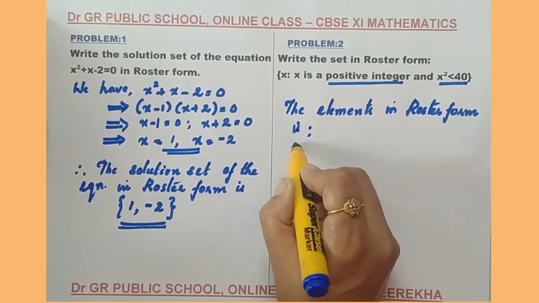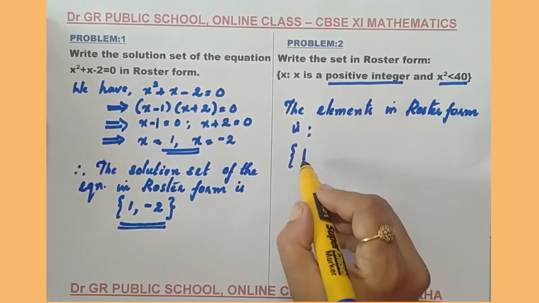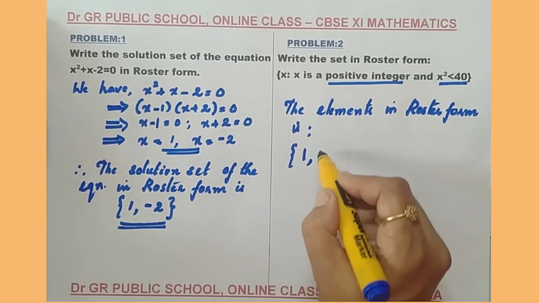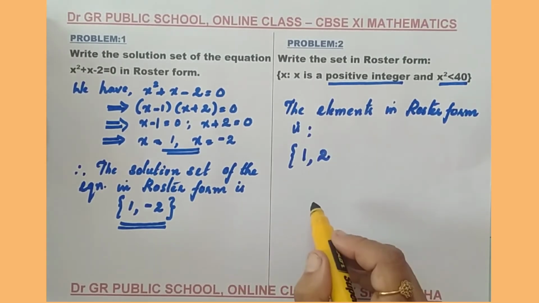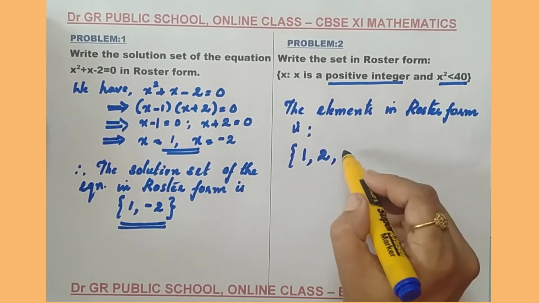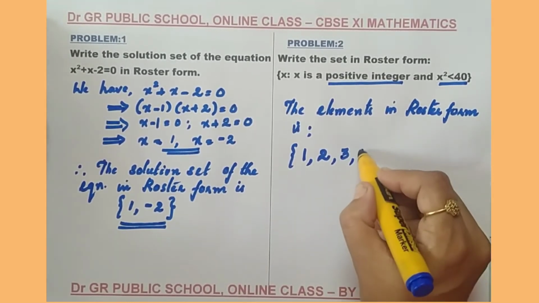Okay, I am going to write the first element is 1. Is it a positive integer? Yes. Is the square of that number less than 40? Yes. Okay. I am going to write the second number 2. It is also a positive integer. Its square is less than 40. 3. It is favorable because 3 square is less than 40. 4.